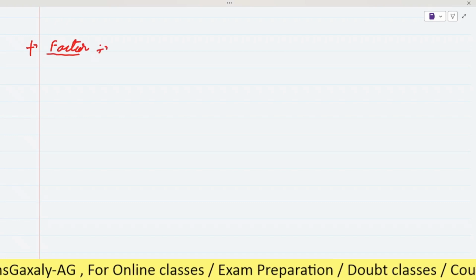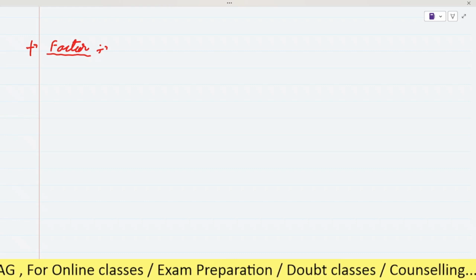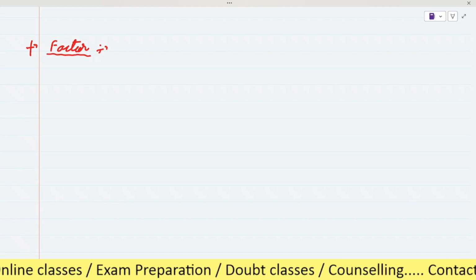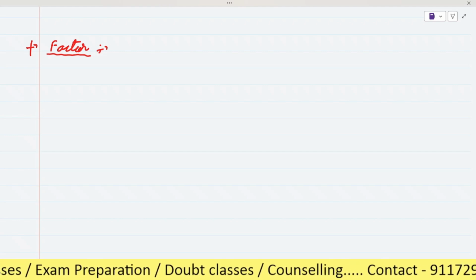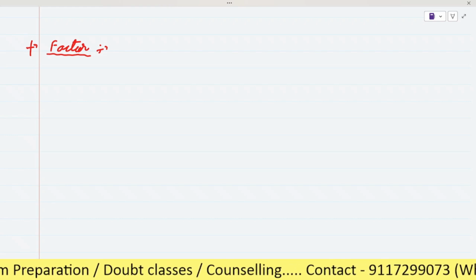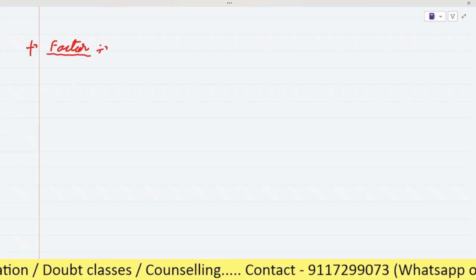So what do you know about the factor? Can you please tell me? Sir, a factor is a number that multiplies the number. The number which multiplies a number is called a multiple.